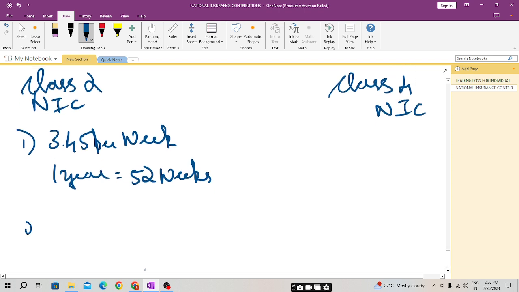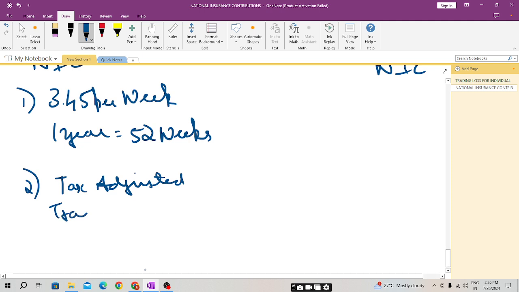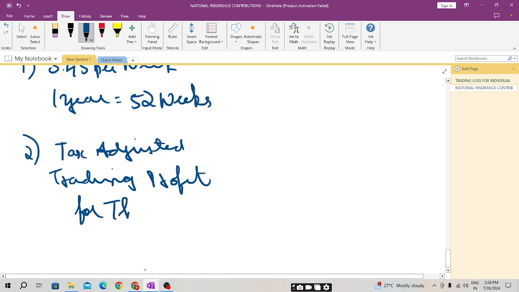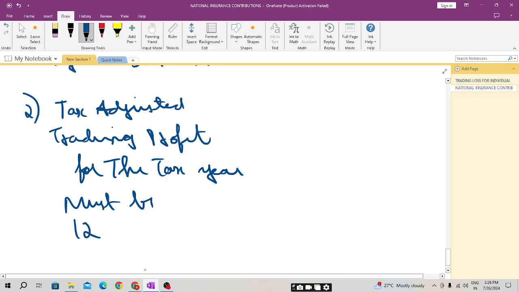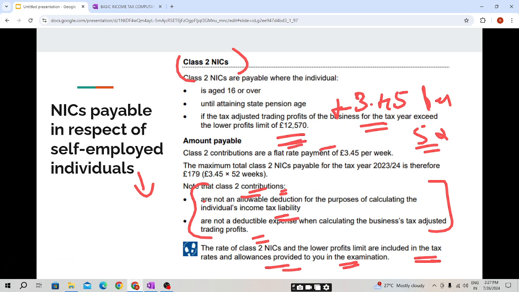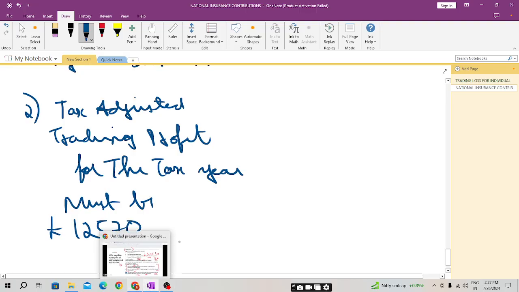And students, the second important point is that the tax adjusted trading profits for the tax year must be 12,570 pounds or more. That is the lower profit limit: if the tax adjusted trading profits are more than 12,570, then the Class 2 NIC will be payable, students.